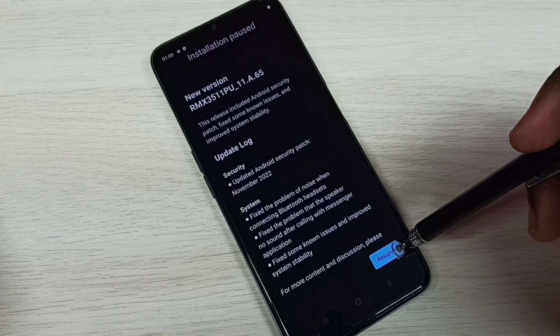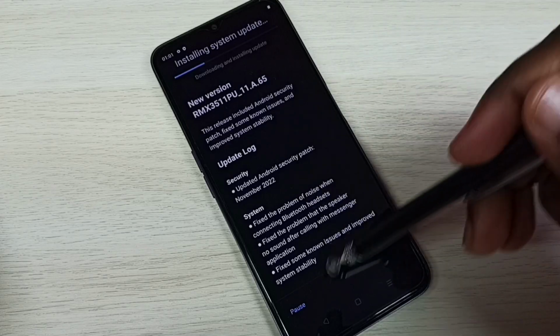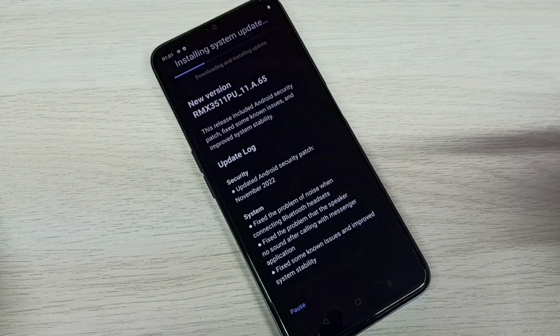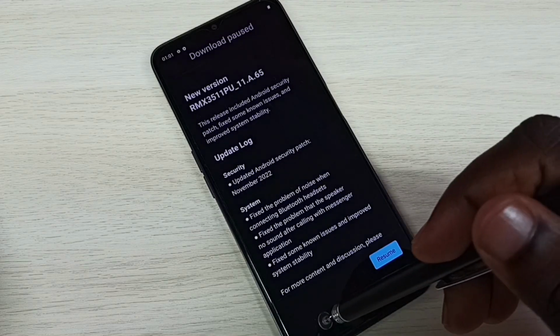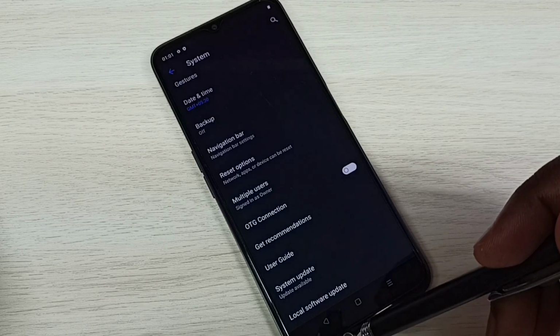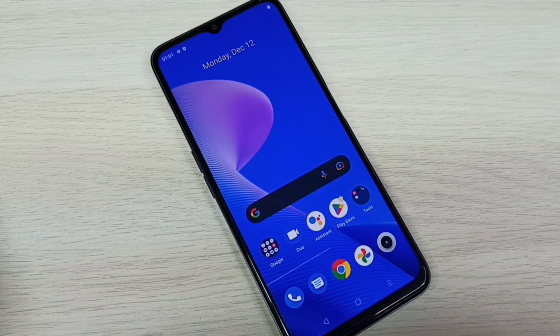So we can tap on this resume and it will download and install this update. So that way we can fix this issue of noise when connecting Bluetooth headsets. Just go to system update and install the software update. Okay, so please try this.